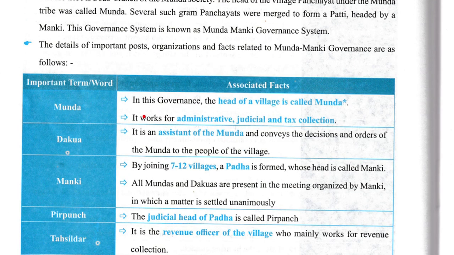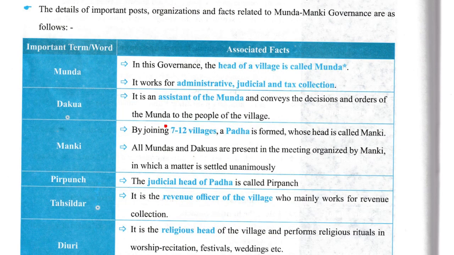Munda: in this governance system, the head of the village is called Munda. It works for administrative, judicial, and tax collection purposes. The Kua is the assistant of Munda and conveys the decisions and orders of the Munda to the people of the village. Manki: by joining 7 to 12 villages, a Padha is formed whose head is called Manki. All Munda and Kua are present in the meetings organized by Manki, in which a matter is settled unanimously.